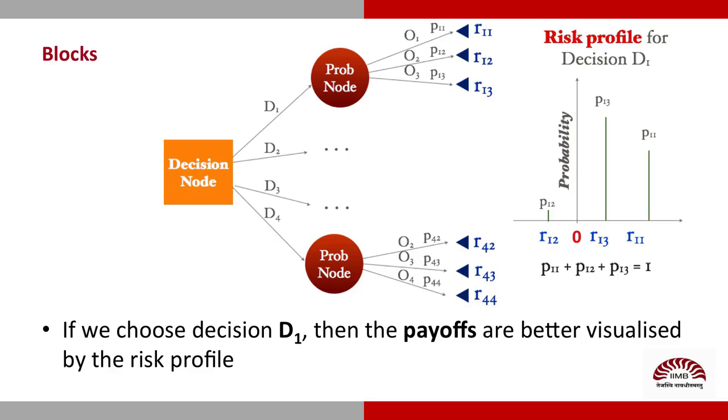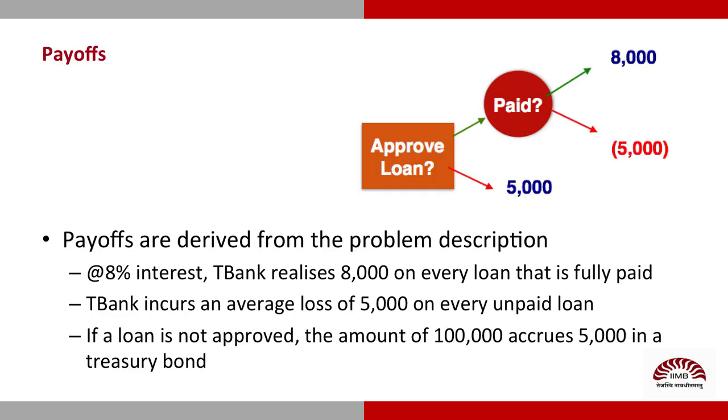Along every decision path, there may be some events that are governed by chance. Like whether or not a borrower pays up a loan. Correct. And the outcomes of these events are not equally likely in most cases. The tips of the decision tree contain payoffs from having chosen a path. So if someone failed to pay up the loan, T Bank would incur a hit of rupees 5,000.